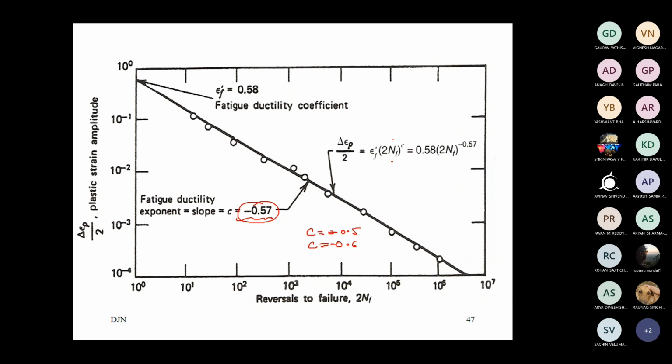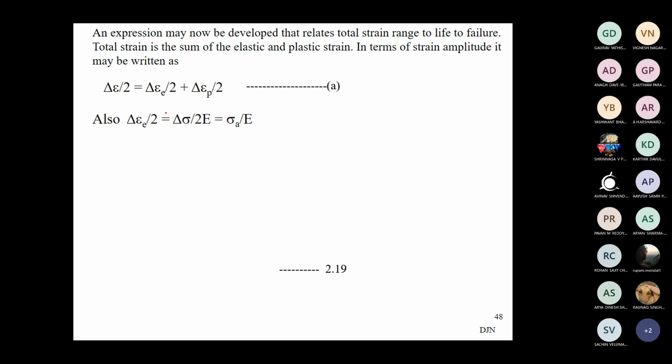Based on this, now this is the plastic part, epsilon F dash (2NF) to the power C, plastic strain amplitude. We have to just substitute now in the total strain equation. Total strain is elastic plus plastic. So this equation we have to use. The elastic part is from the Basquin equation. Plastic part is from the Coffin-Manson equation.